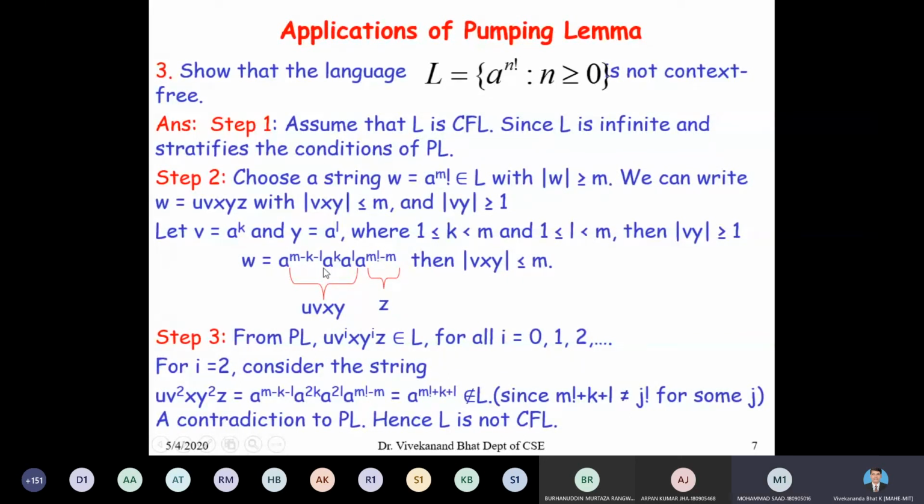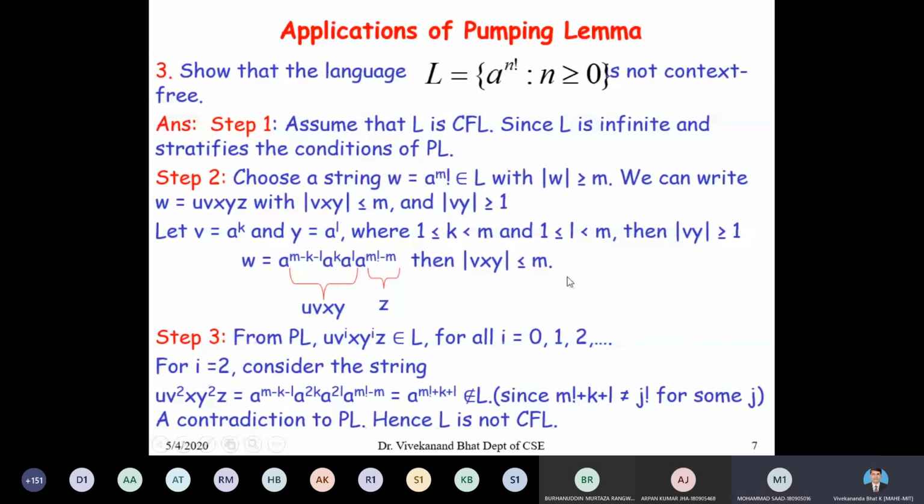You can take anything. There are many ways to decompose. I am not telling you to decompose in the same way. You can decompose in any number of ways, such that length of vy should be greater than or equal to 1 and length of vxy should be less than or equal to m. Is it right?